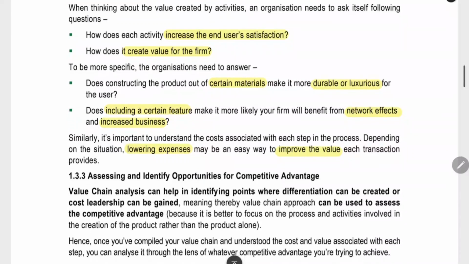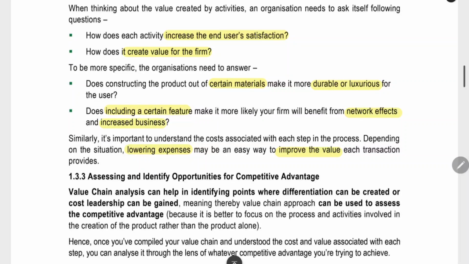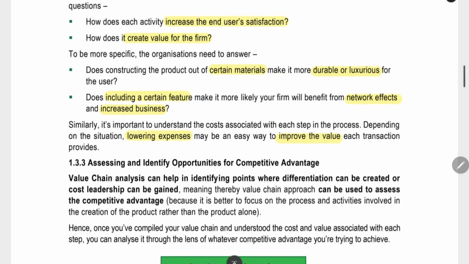Next thing is to be more specific. This is the generic question, but for more specific, for every activity you can ask this. Does constructing a product from certain material make it durable or luxurious for the customer? If you use certain raw material, it will be more beneficial for the customer. Whether it is true or not, you have to see. Does including a certain feature make it more likely for your firm to benefit from network effects and increased business? If you include a particular feature in your product, will it give increased business and network effect? Will many customers buy your product because of that particular feature? If many customers are buying for that single feature itself, it is a high value process. So you have to categorize it as a high value process.